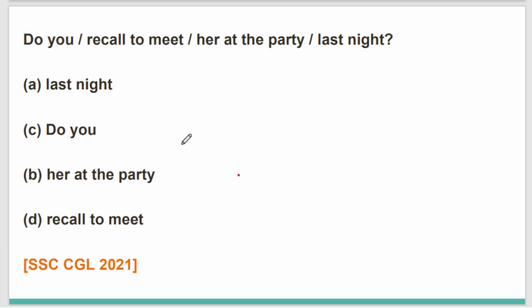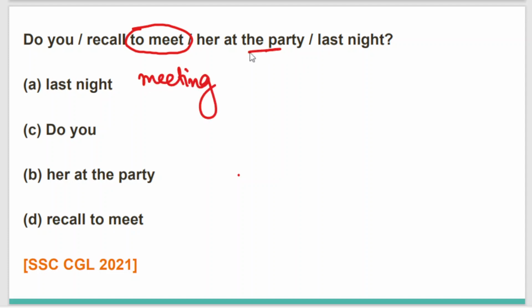Do you recall meeting her at the party last night? That means I'm asking someone that in the last night party, you have met her. Do you remember that incident? Do you at all remember the incident that you have met her in the last night party? So basically, I'm asking here that do you recall the meeting her? So basically, in this sentence, to meet is the incorrect part, which we have to replace with meeting.